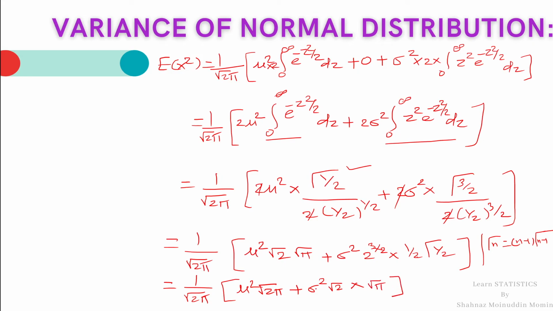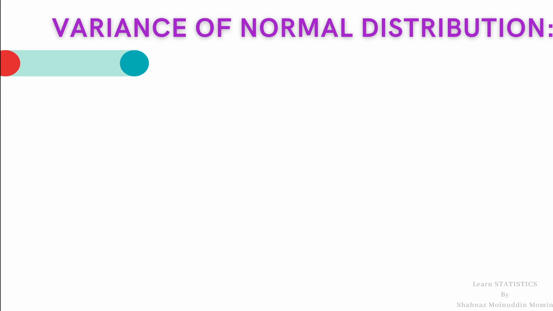so expectation x square is equal to 1 upon root 2 pi into bracket root 2 pi mu square plus root 2 pi sigma square.